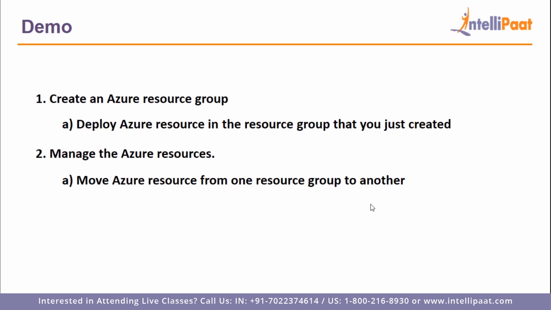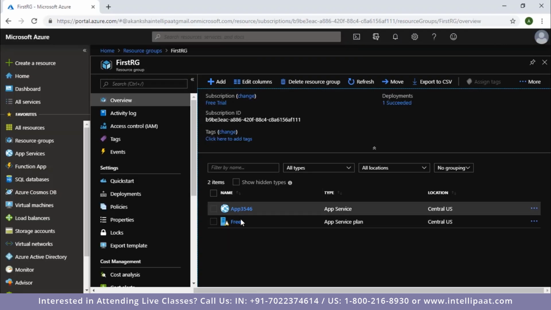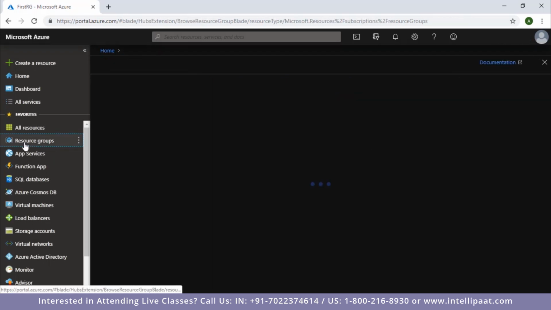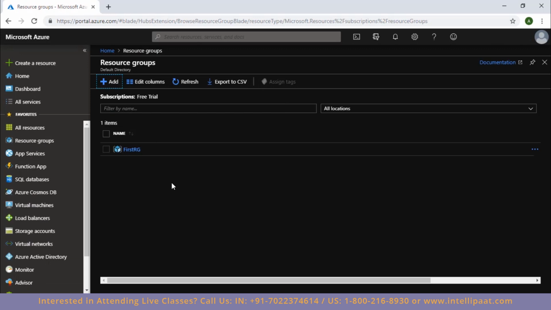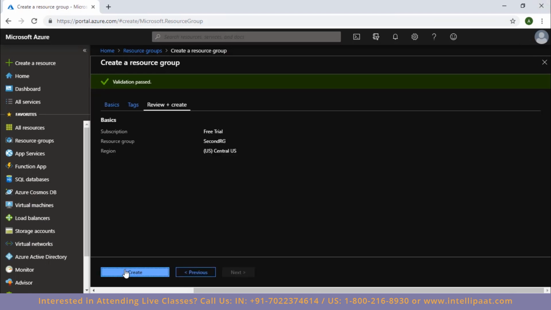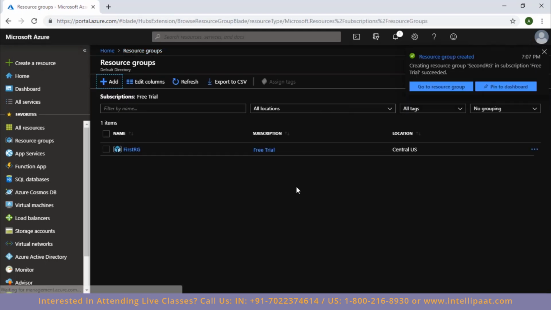Alright, so guys, going back to my portal, since we have already created a resource group and deployed a resource here, I'm just going to create another resource group and then move these resources from this resource group to that other resource group. So now, as you know how to create a resource group, I'm just going to go ahead and create a resource group called second RG.